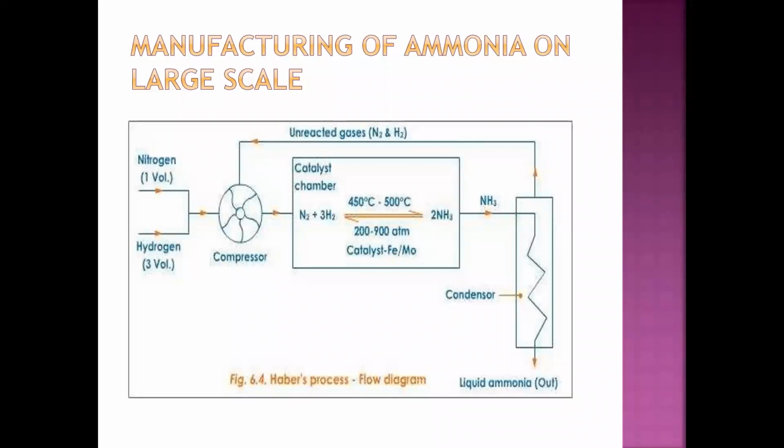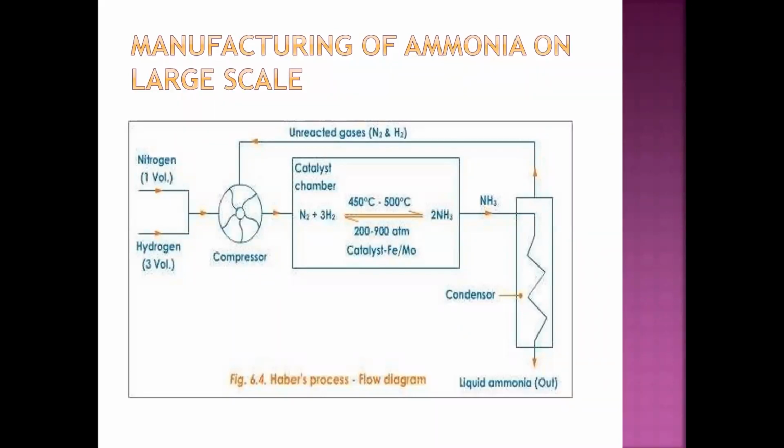Now atoms are 6, 3 to the 6. Six hydrogen atoms are there, but right now I'm talking about the molecules. So one nitrogen molecule and three hydrogen molecules at 450 to 500 degrees Celsius combine together and form ammonia, two molecules of ammonia. After that, this ammonia will get out of your catalyst chamber and it's sent to the condenser.